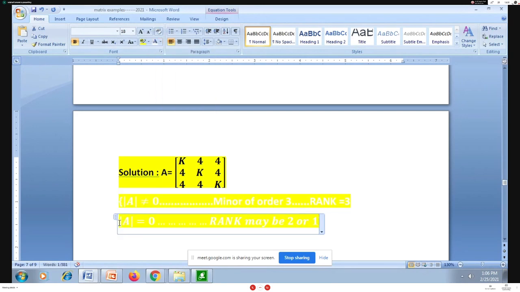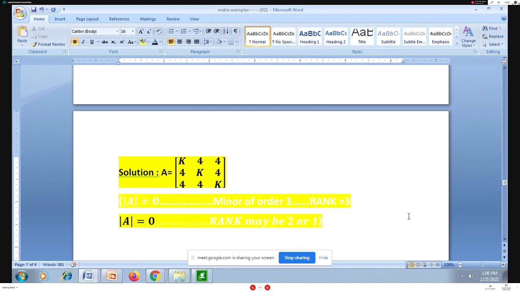If determinant of A is equal to 0, what will I have then? I just have a singular matrix. The determinant of matrix A is equal to 0, so it is singular, but I want to ask regarding the minor. The minor of order 3 will be 0. Yes, determinant of A equal to 0 means the minor of order 3 is 0.